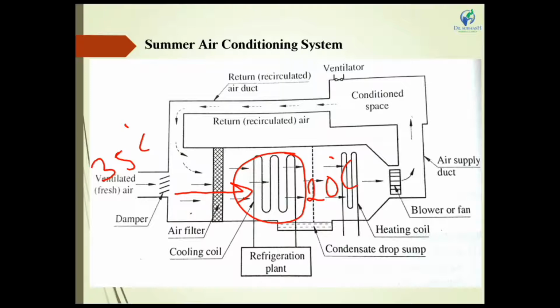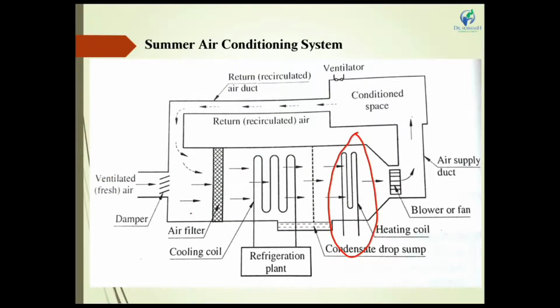The next process collects the vapor particles and drops them into the condensate drain sump, which is the dehumidification process. It removes the moisture or vapor from the air. Then the heating coil: if the temperature in our conditioning space needs to go up, we can use the heater, otherwise it stays on standby. We do not use it at cooling time.